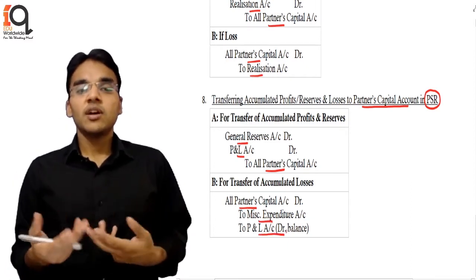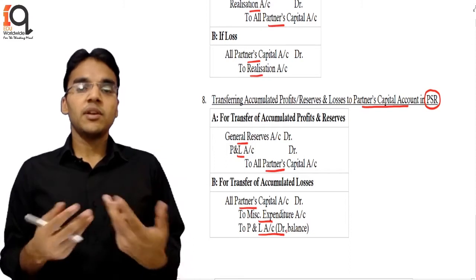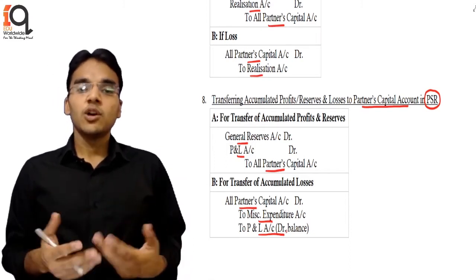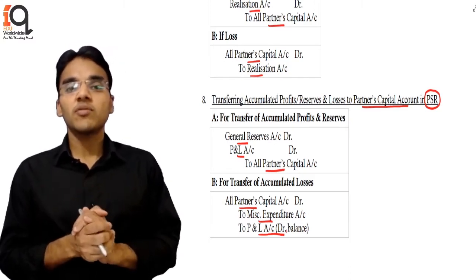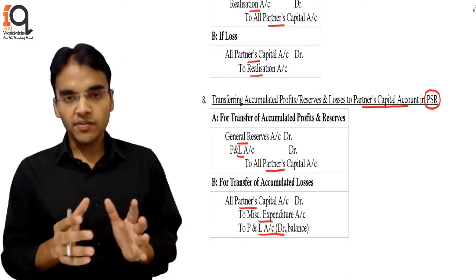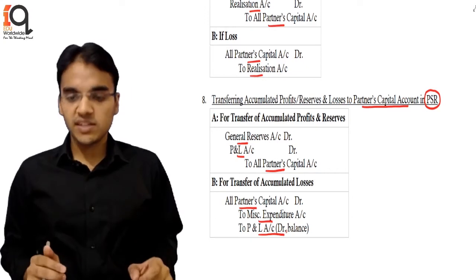And later on, whatever is the cash available will be distributed among the partners, and with that the books of the firm actually get closed. The important thing is making the realization account, student, and finding out the profit or loss. However, it's a very easy concept.